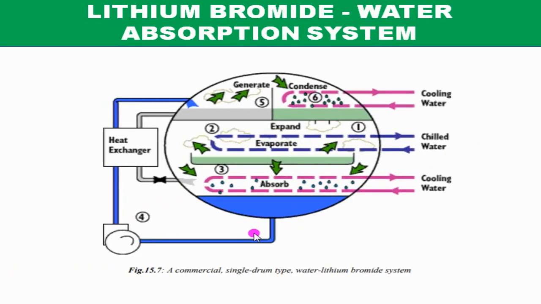This figure shows a commercial single stage, single drum type water lithium bromide system. In this system, all the four components, absorber, evaporator, condenser and generator, are housed in the same vessel. The vessel is divided into high and low pressure sides by using this diaphragm. So this is the high pressure side, these are low pressure sides, and these two sides are separated by a diaphragm.